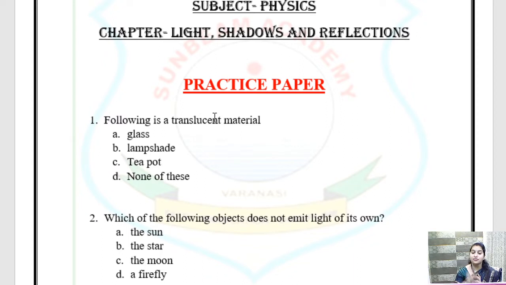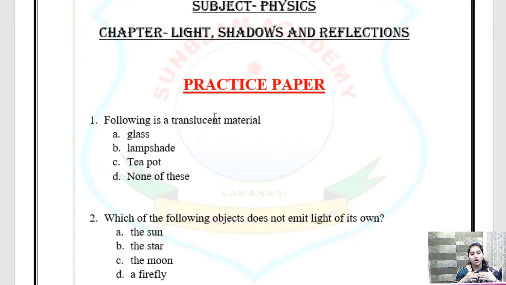So we have 3 different types of objects: transparent, translucent and opaque. Transparent, through which we can see clearly; translucent, through which we can see partially; and opaque, through which we cannot see. Accordingly the light is passed.